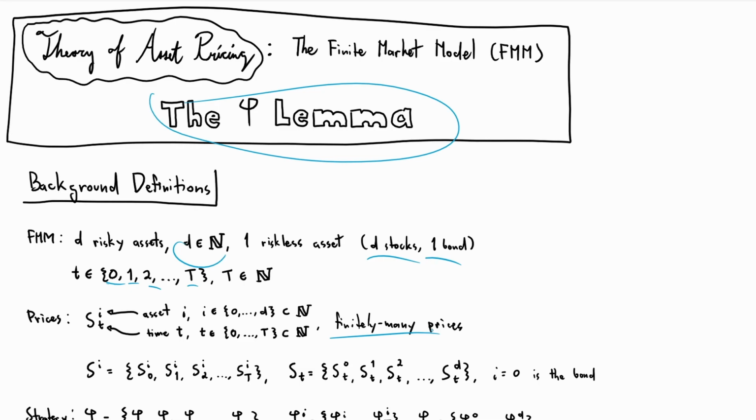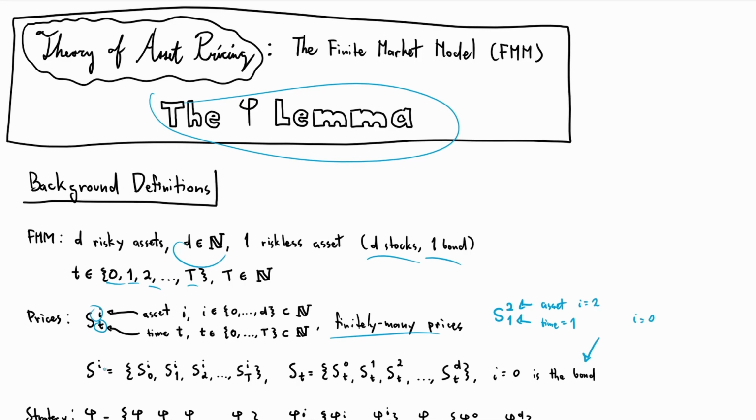All right, anyway. The superscript, which we're calling i, always refers to which asset we're looking at, and the subscript always refers to which point in time we're looking at. So for example, if I wrote S with superscript 2 and subscript 1, that is asset i equals 2 and time equals 1. When i equals 0, that's the bond, because there are D stocks. So we're starting the stock count at 1: stock 1, stock 2, stock 3, etc. And then the bond is just index 0 because that's the most convenient.